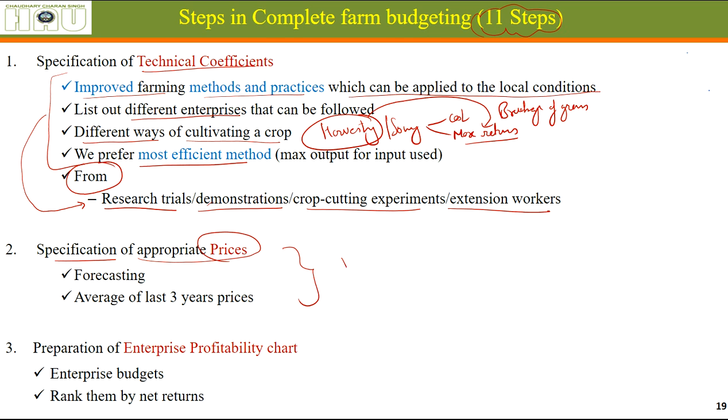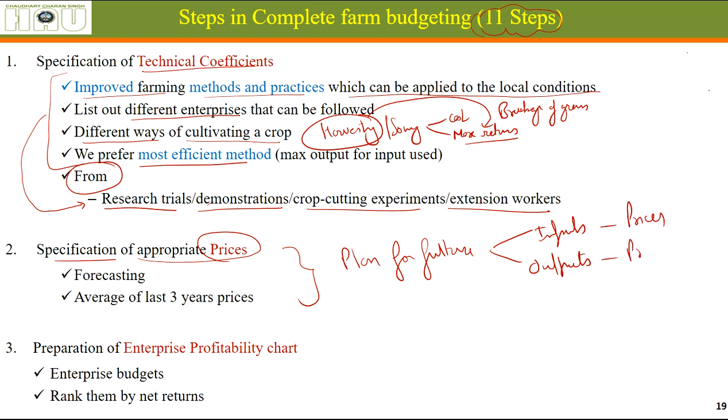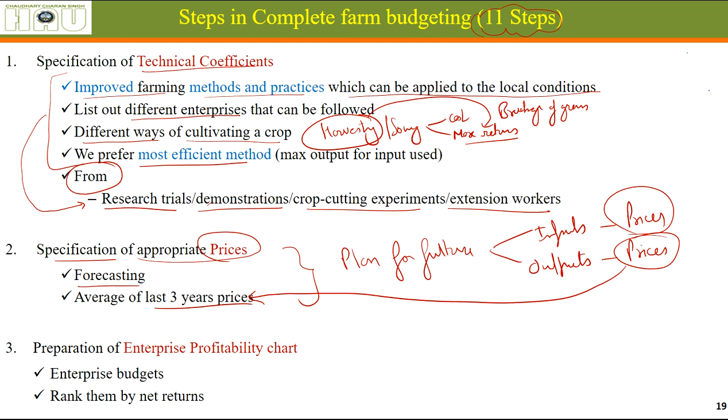We are going to plan for the future. For inputs as well as for outputs, we are supposed to estimate the prices. They should be the average of the last 3 years' prices, or we can use forecasts if they are available.